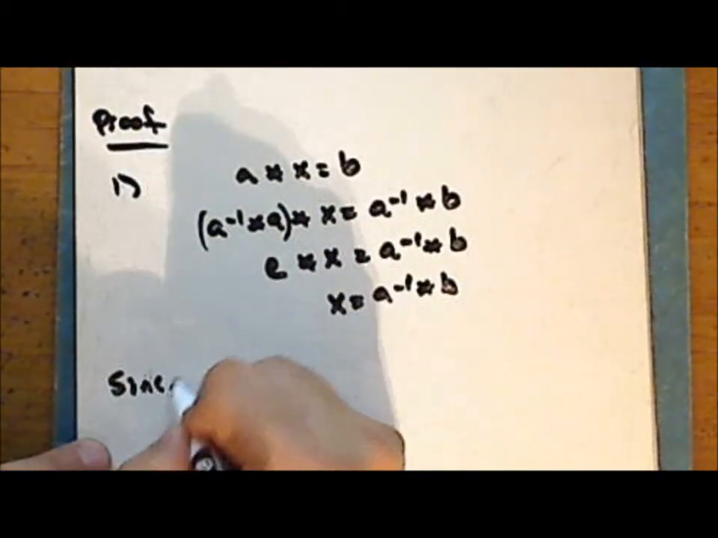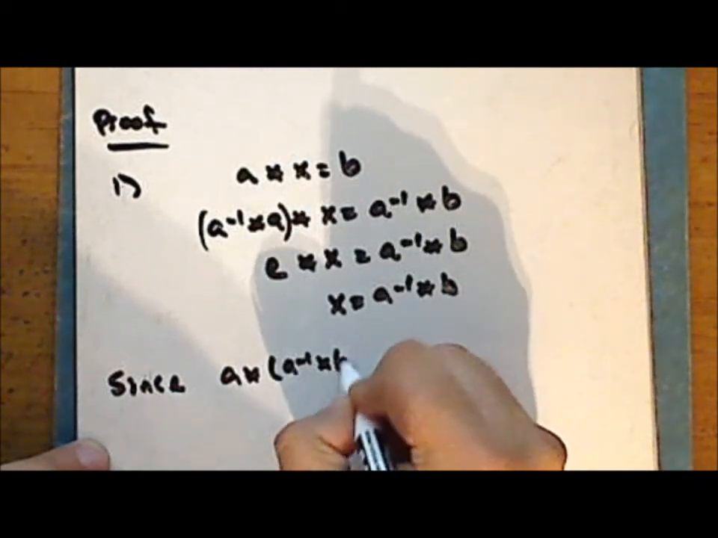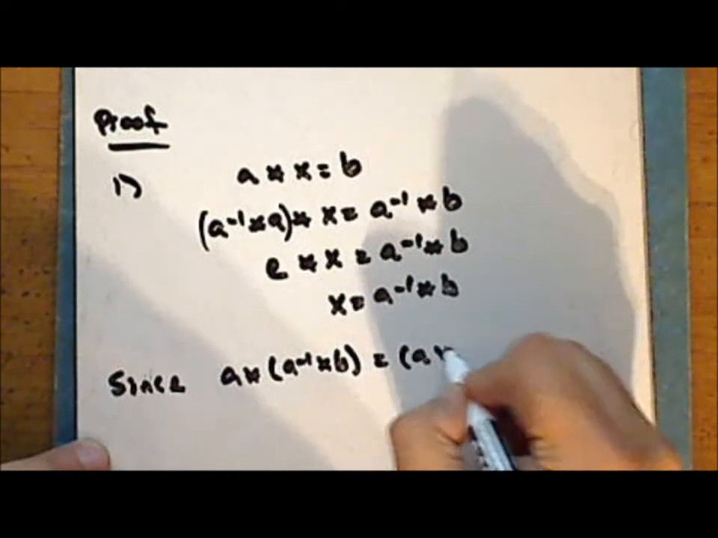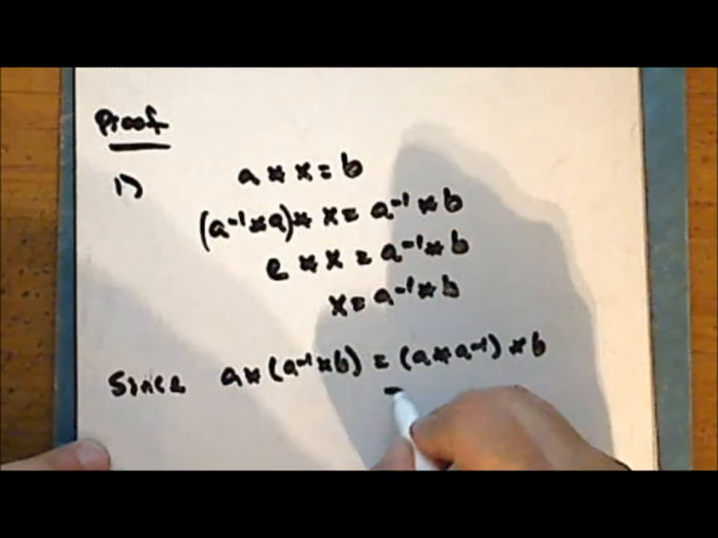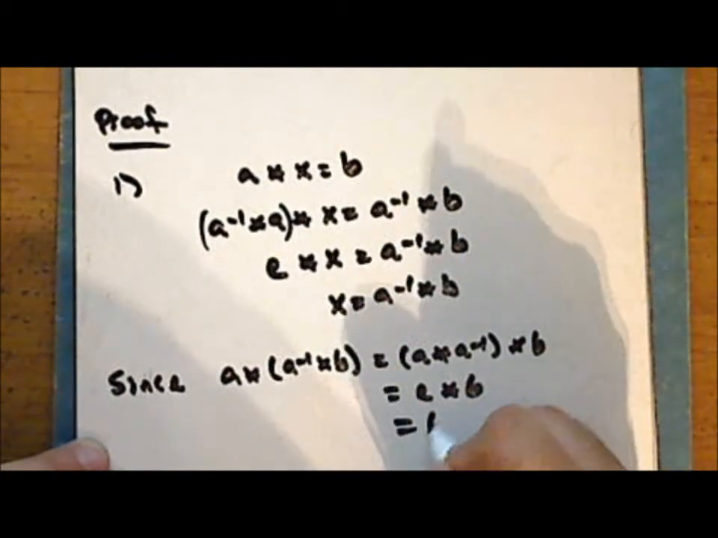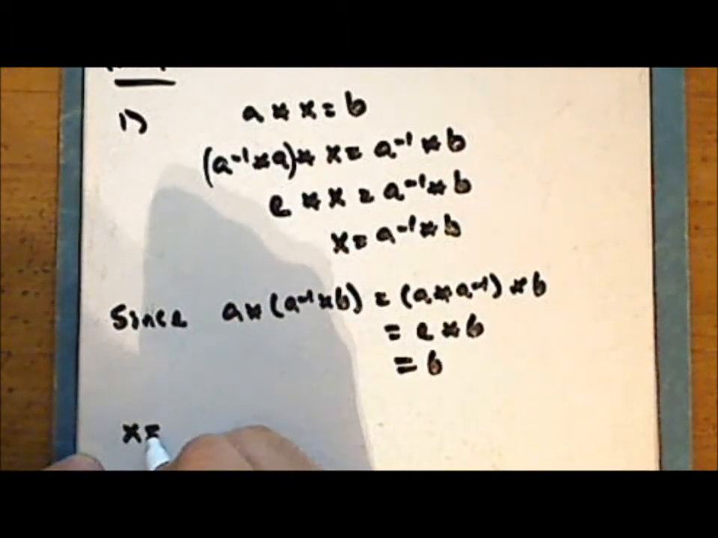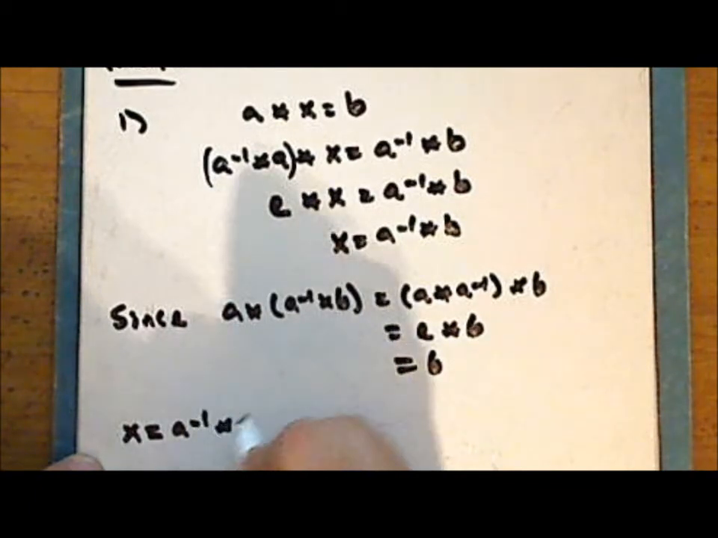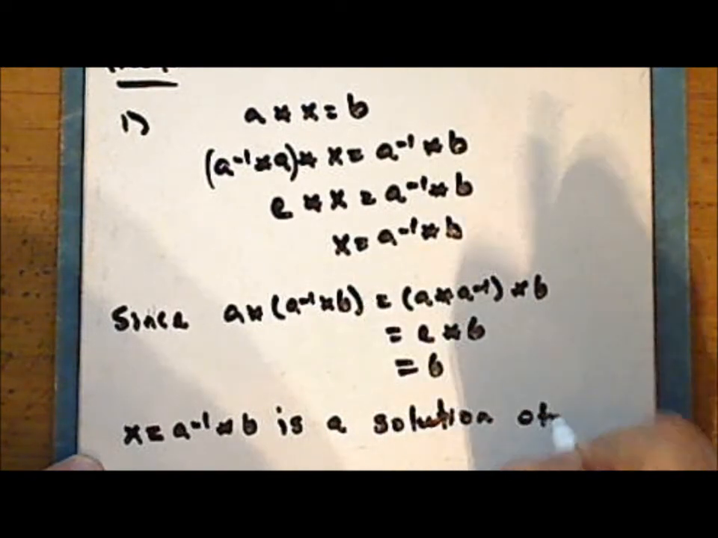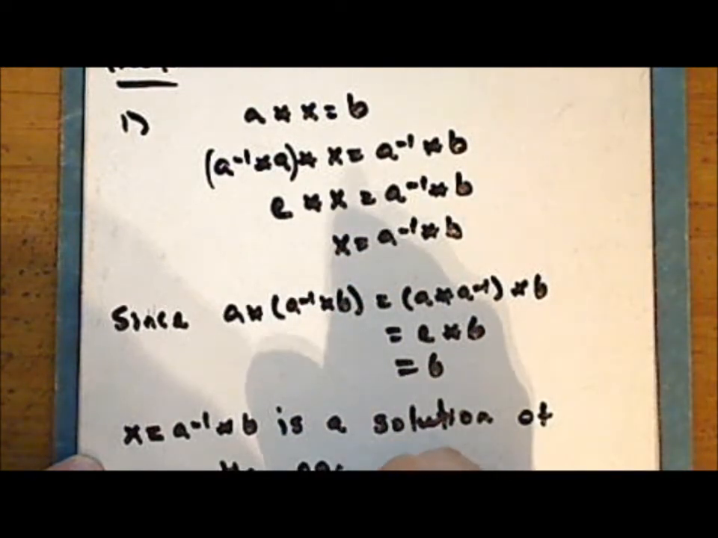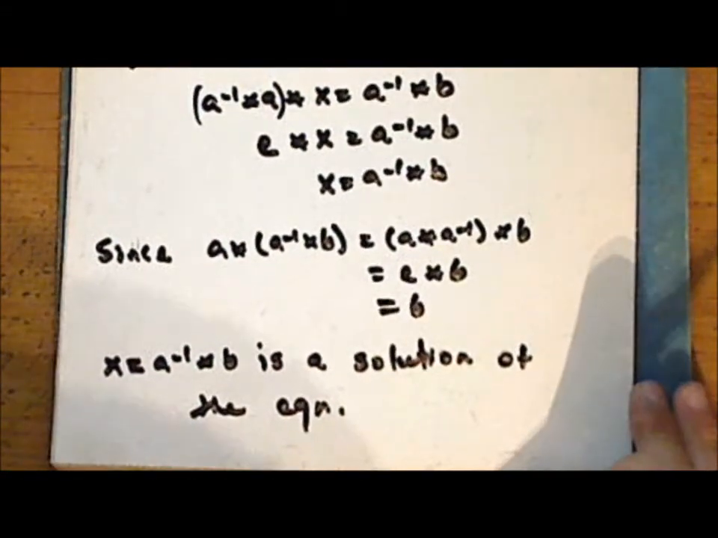Now since A star the quantity A inverse star B is the same as the quantity A star A inverse star B, which is identity star B, which is B, the solution, or rather X equals A inverse star B, is a solution of the equation. So now we need to demonstrate that this solution is unique.